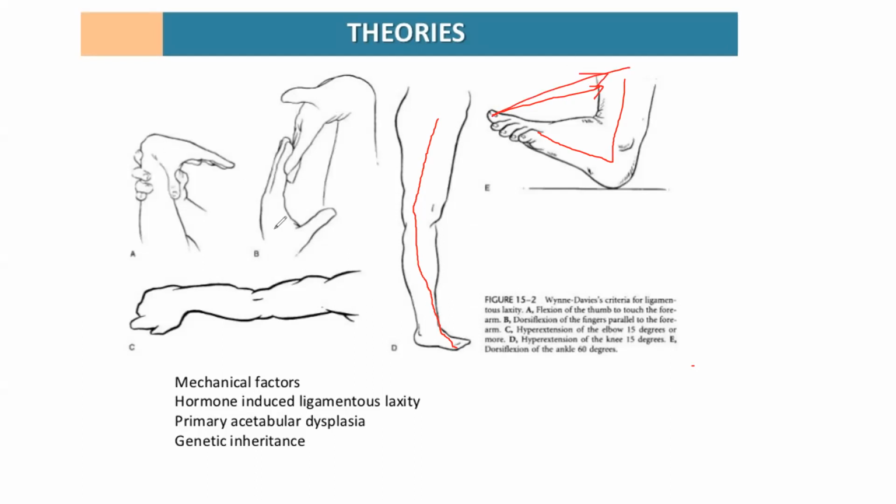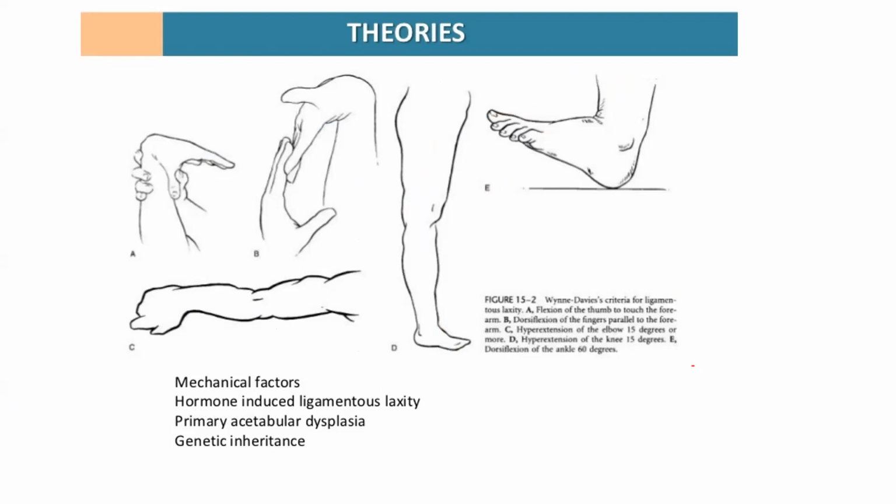Then there are two others. You can touch your fingers to the dorsum of your radius and ulna. You can do this. The other thing is you can touch your thumb to the palmar side of your radius and ulna. Then hyperextension of the elbow. So these are the ways to check how much ligamentous laxity you have. Out of 50 or 100 guys, I think one or two have this ligamentous laxity. So ligamentous laxity is one of the theories behind this.